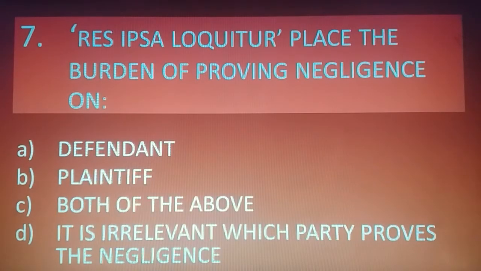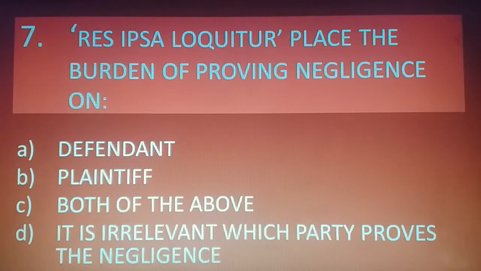Question 7. Res ipsa loquitur places the burden of proving negligence on A, defendant, B, plaintiff, C, both of the above, D, it is irrelevant which party proves the negligence. And the correct answer is A, defendant. Generally, the burden of proof is upon the plaintiff. He needs to prove that defendant has done something wrong to him.